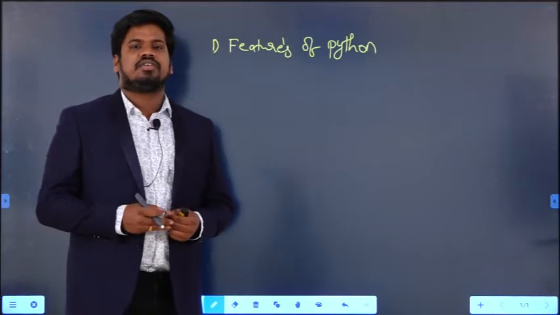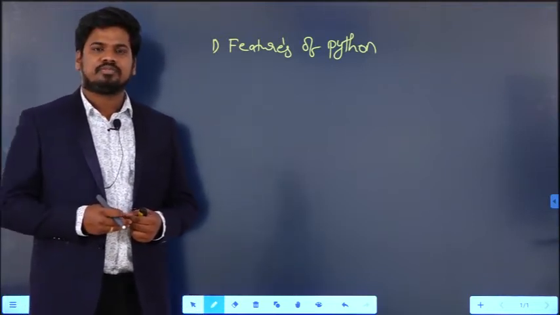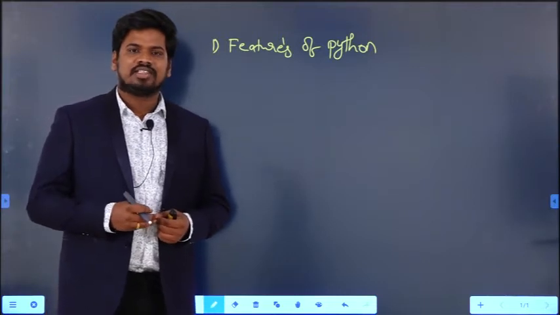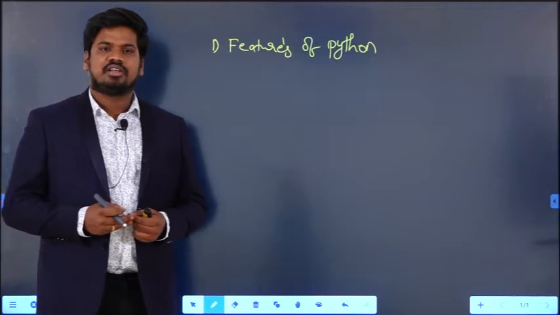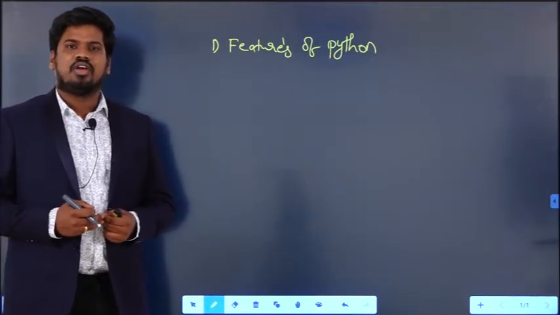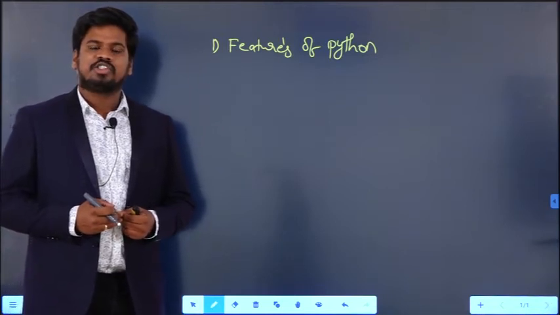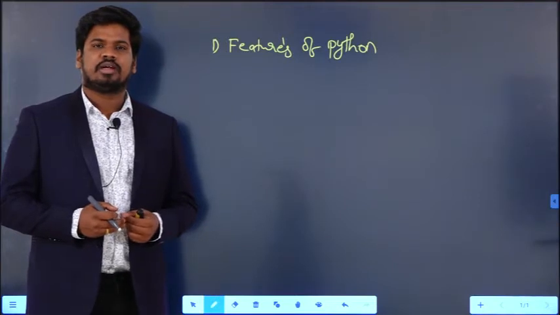And coming to the next one, Python is an object-oriented programming language, which I have told you. That means I can work with objects, classes, encapsulation, polymorphism, inheritance, abstraction. All these things are possible in Python because Python is an object-oriented programming language.